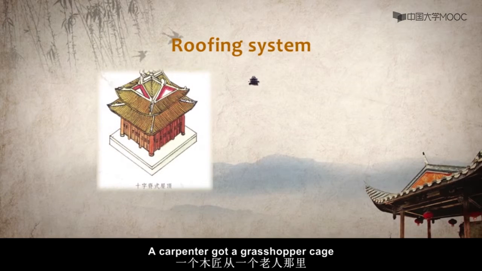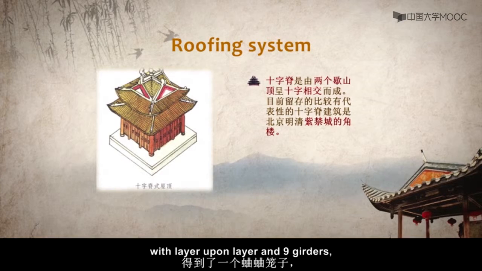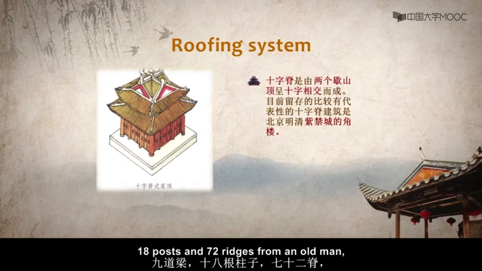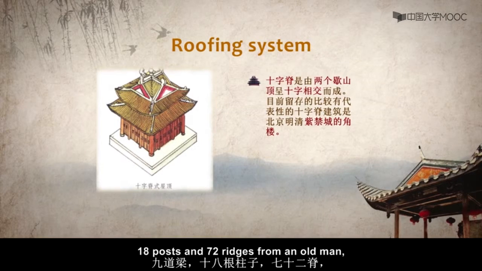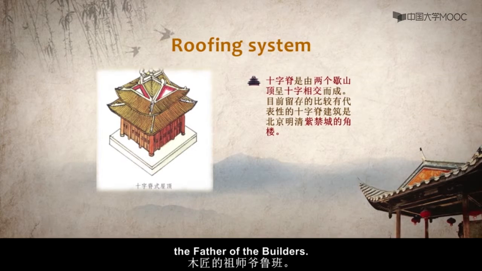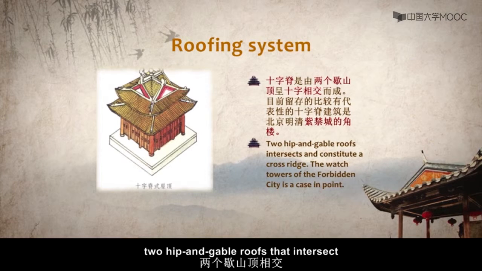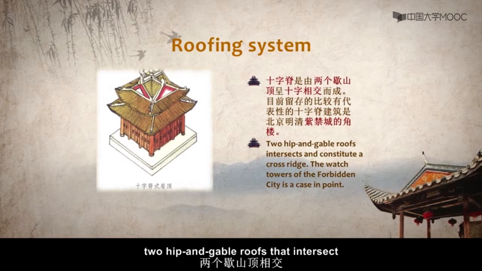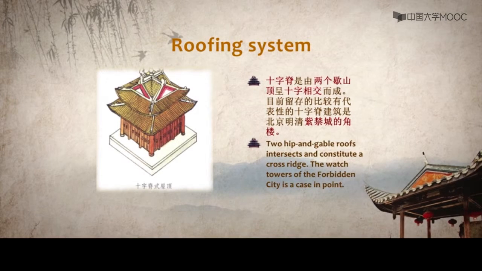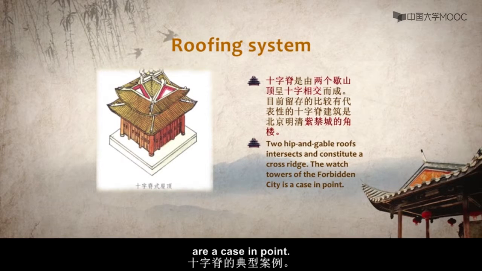A carpenter got a grasshopper cage with layer upon layer, 9 girders, 18 posts, and 72 ridges from an old man, who was perceived as Shen Duban, the father of the builders. The roof of the watchtower is 2 hip and gable roofs that intersect and constitute a cross ridge. The watchtowers of the Forbidden City are the case in point.